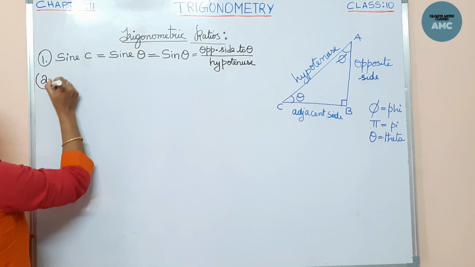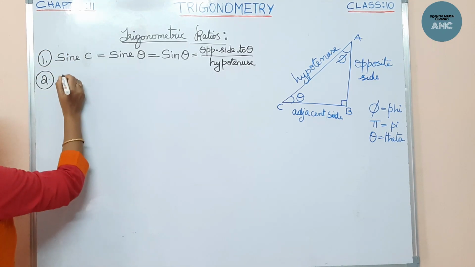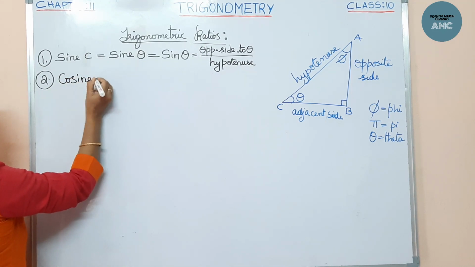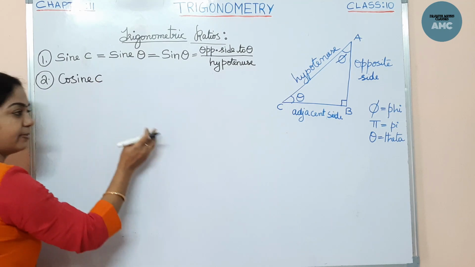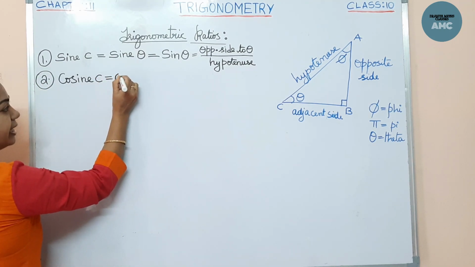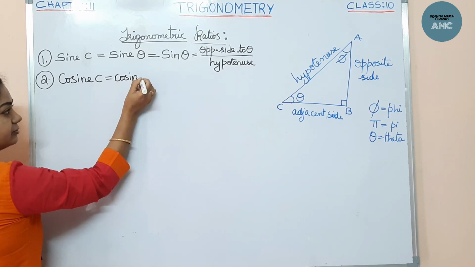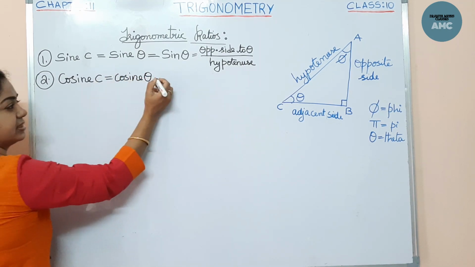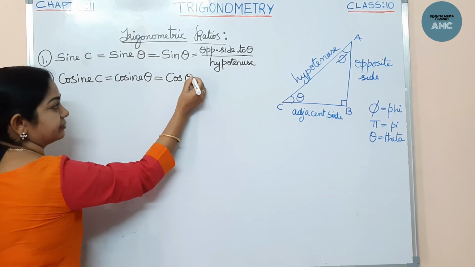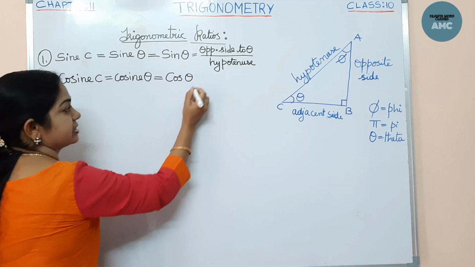Now, the second trigonometric ratio is called cosine theta. COSINE, cosine C. Now I am measuring from C. Now angle C is theta. So in short form we call it cos theta.